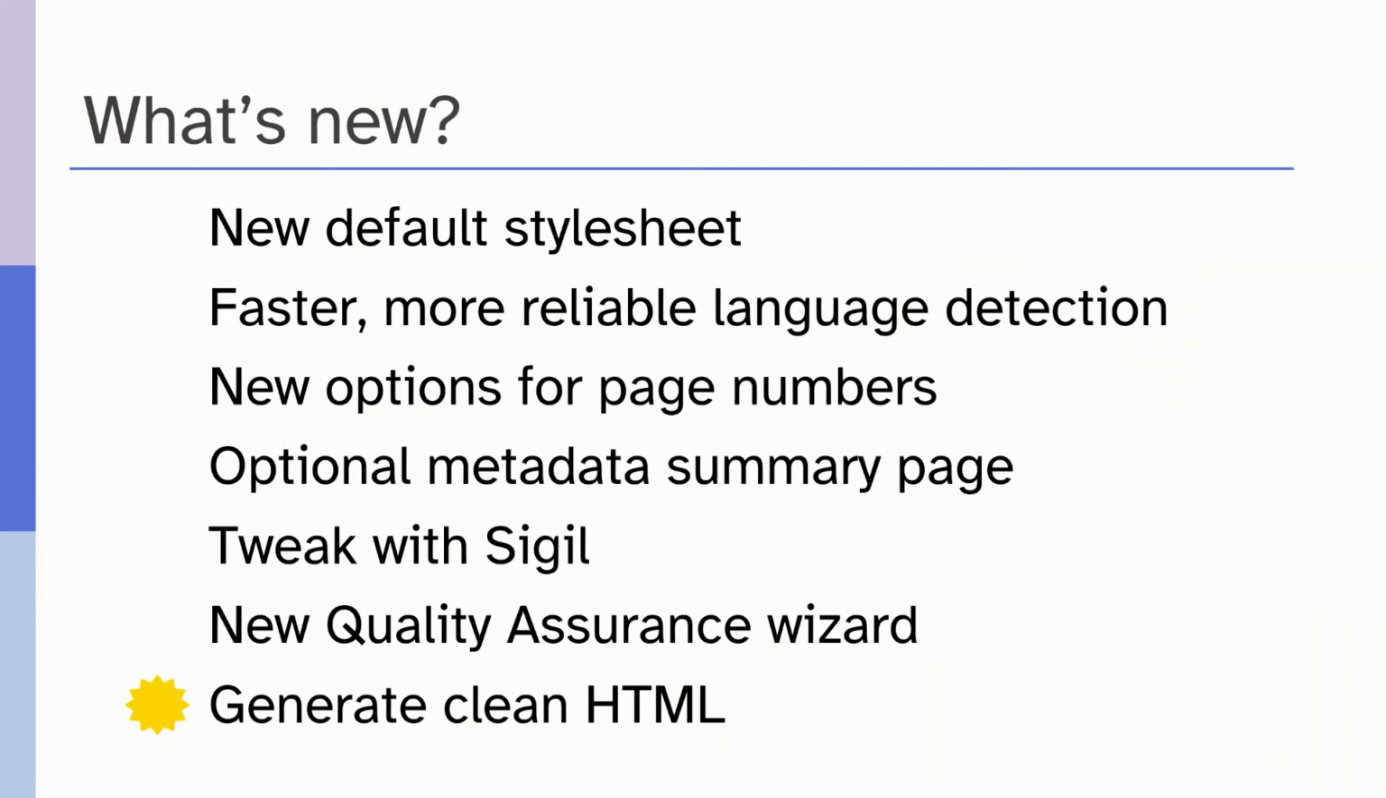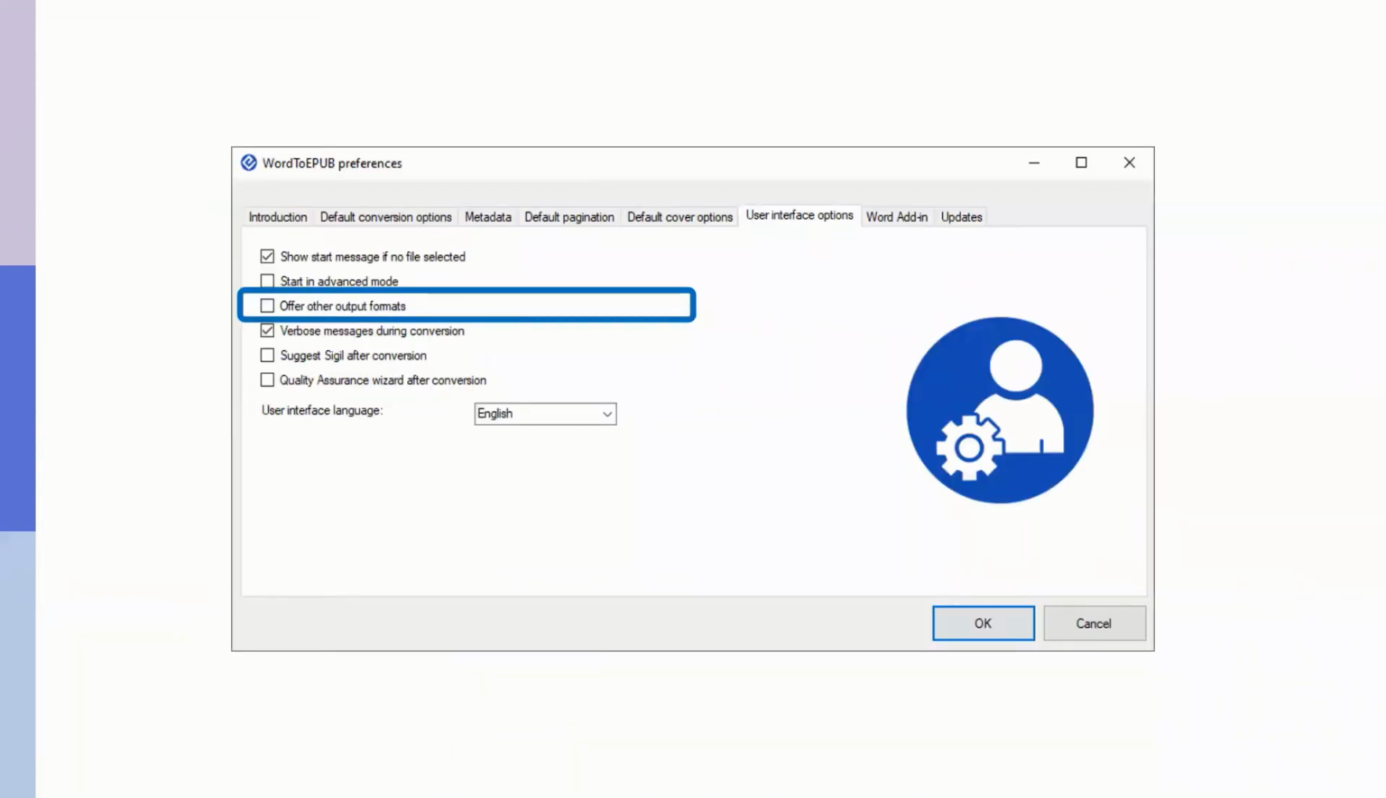Well, lastly, in this little tour of what's new, let's show you the new process, which is that you can generate HTML with Word to EPUB. How do we do that? Well, it's back to that familiar place, which is the Word to EPUB preferences dialog. And in here, in user interface options, there's the checkbox to offer other output formats. We would check that on in order for this to be there for us as well.